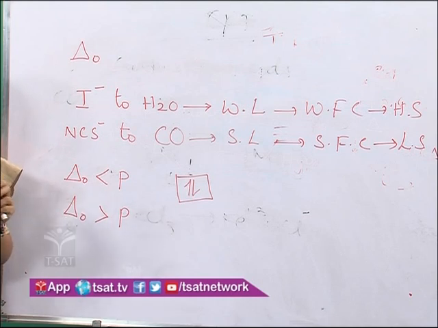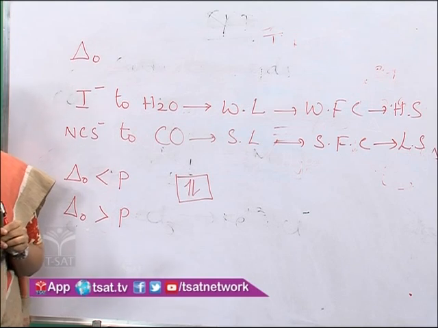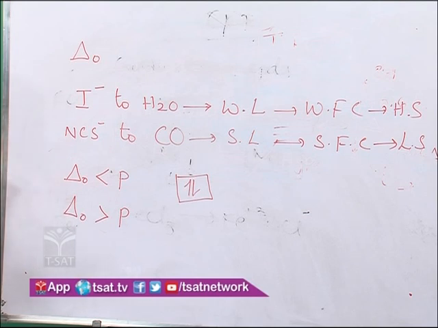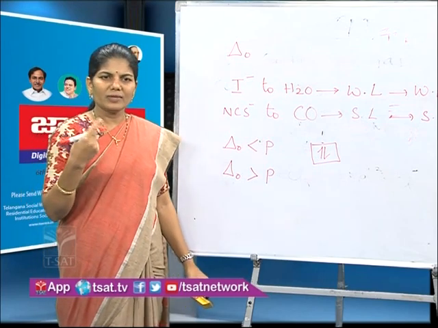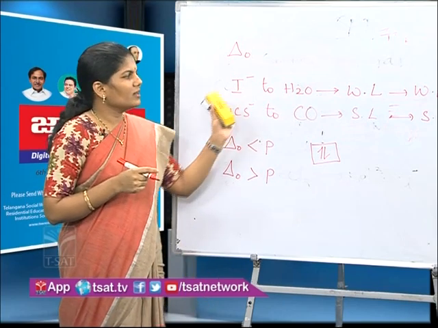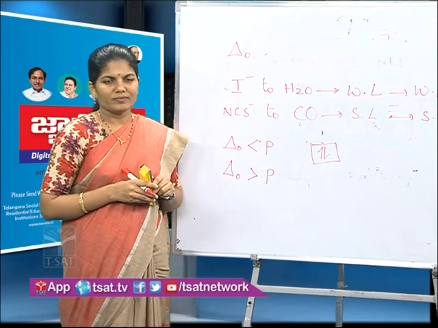Pairing takes place before the orbitals get singly filled. High spin complexes are always paramagnetic in nature and low spin complexes are diamagnetic in nature. Paramagnetic means presence of unpaired electrons, and diamagnetic means presence of paired electrons. So these are the differences between high spin complexes and low spin complexes.